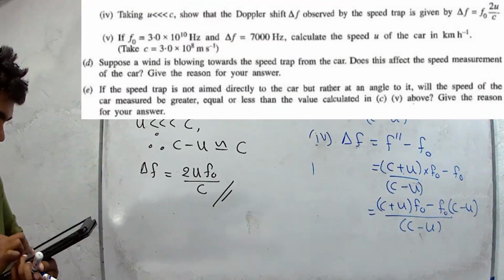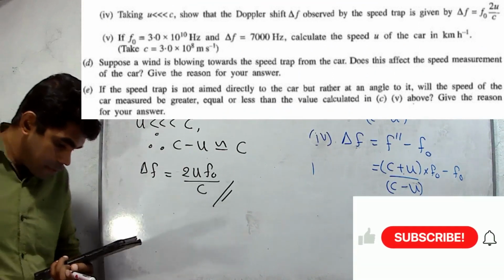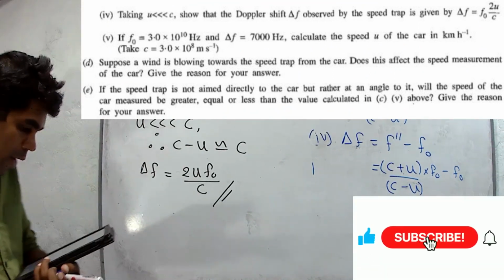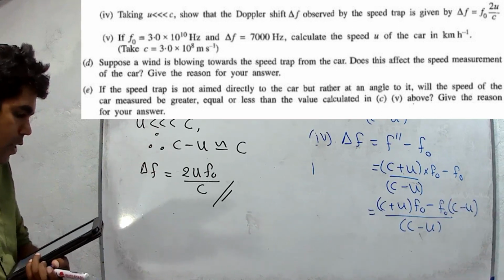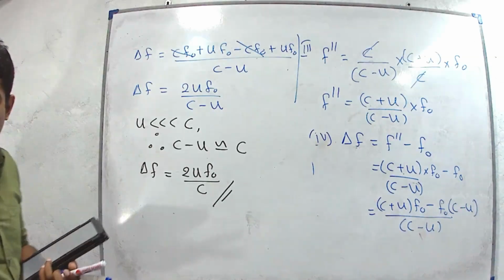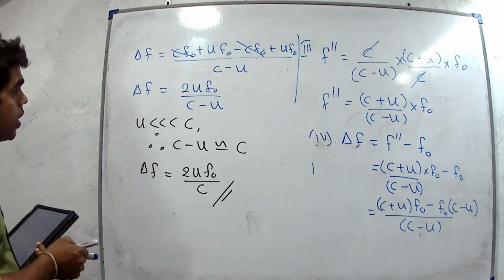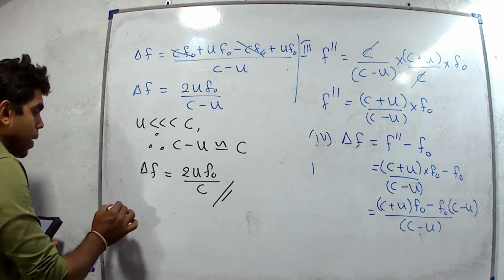Then part 5: if f naught is 3 into 10 to the power 10 hertz and delta f is 7000, calculate the speed u of the car in kilometers per hour. Take c equals 3 into 10 to the power 8 meters per second. We have to substitute values, but finally convert the unit to kilometers per hour.